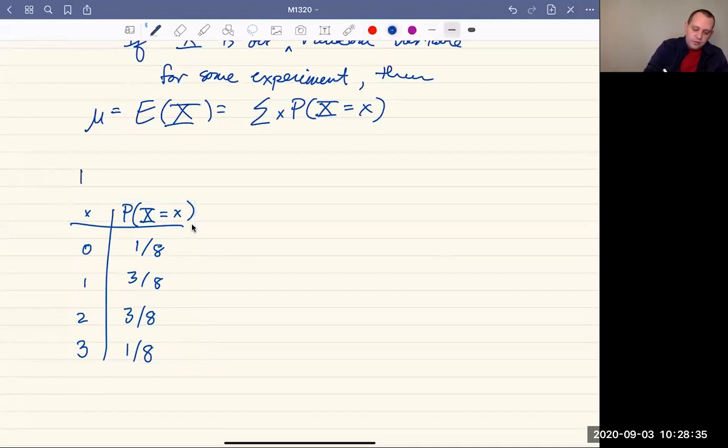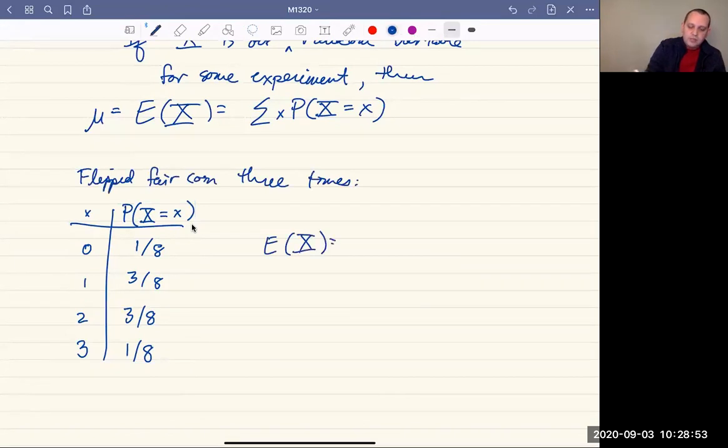So here we flipped a fair coin 3 times, and we found the following probability distribution. To get the expected value, we're going to multiply the possibilities, the outputs of our random variable, times the corresponding probabilities.